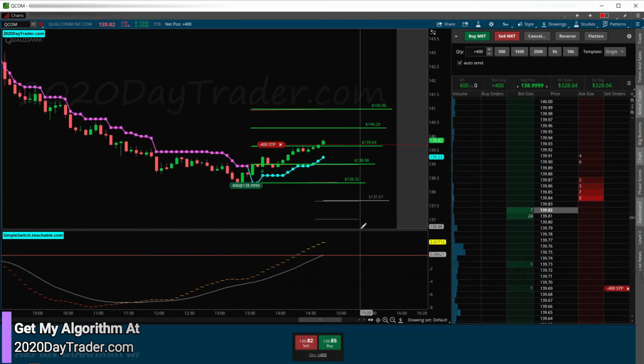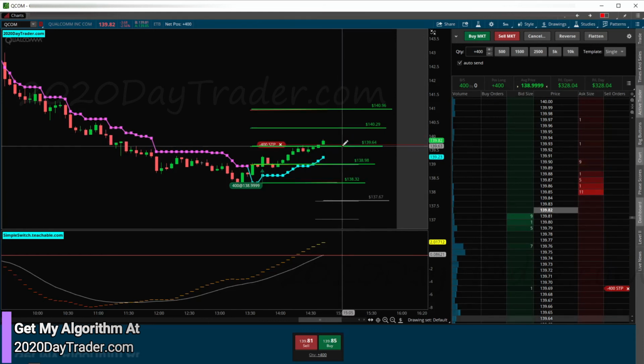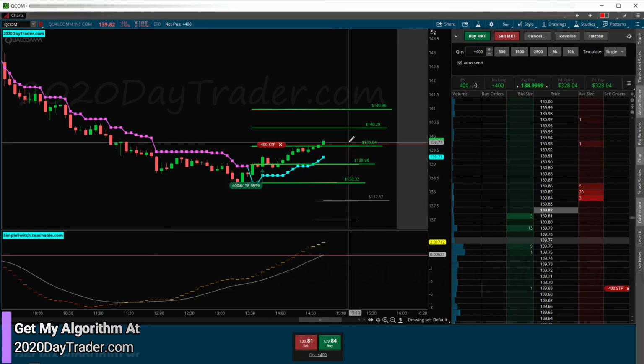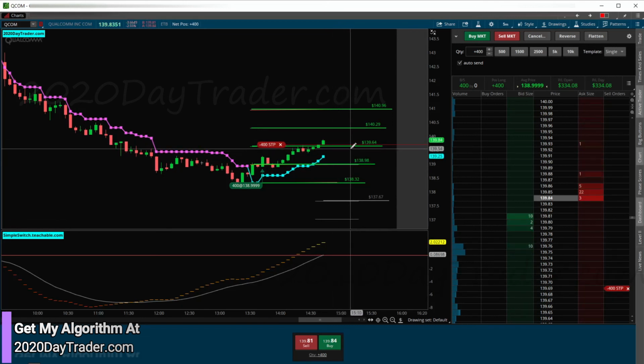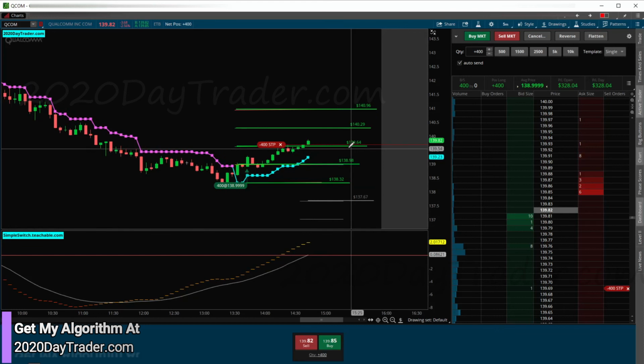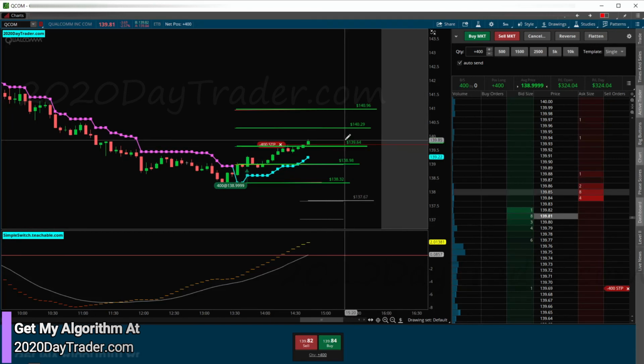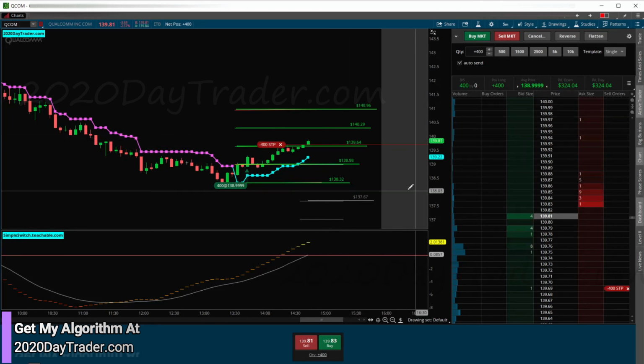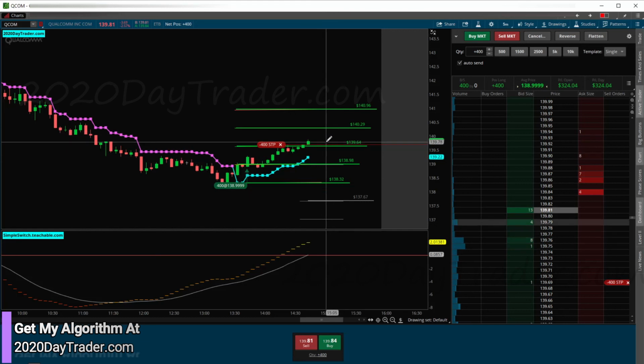So now I'm going to exit on a red candle, green candle strategy from here. So this is either going to back up and get me out, or we're going to get a red candle close below a green candle. And then I'll move my stop accordingly based on that close, and I'll talk about it when we get there. So yeah, looks like a green day after all. Look at that, nice 328. Keep on going. That's if I got out right here. If it backs up, it'll be like 2 and change. But pretty sweet though. Green day, here we come.